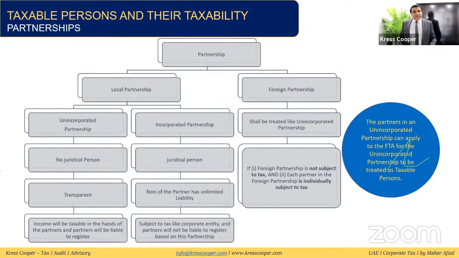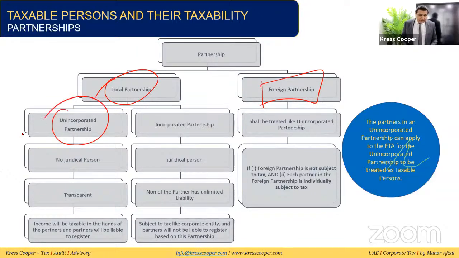The partnerships, we discuss the partnership. The partnership may be a local partnership, or it might be a foreign partnership. If this is a local partnership, there is a possibility that it is an unincorporated partnership or an incorporated partnership. If this is an unincorporated partnership, then the law says there is no juridical person.